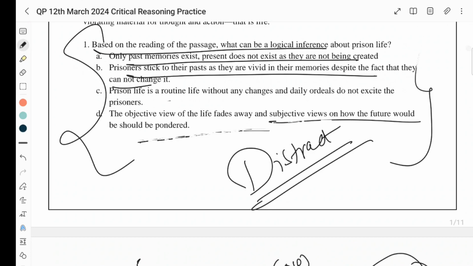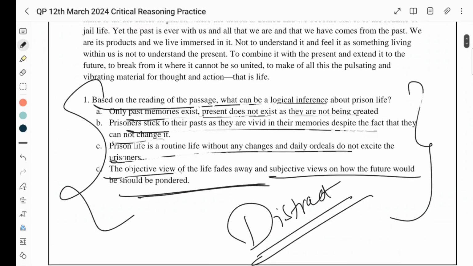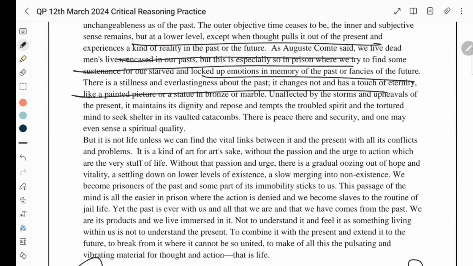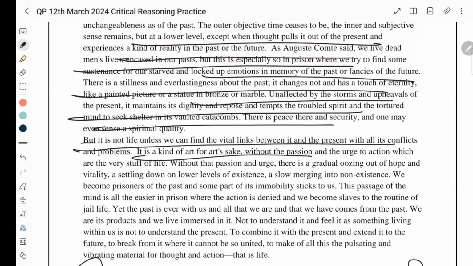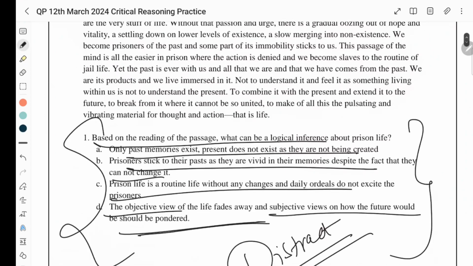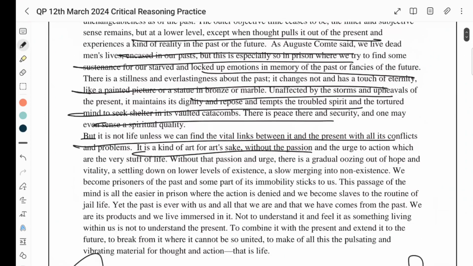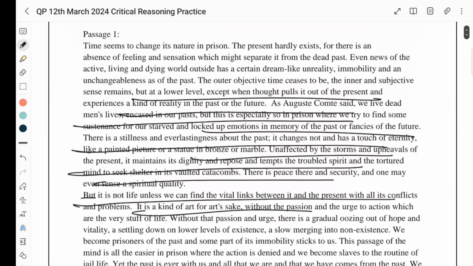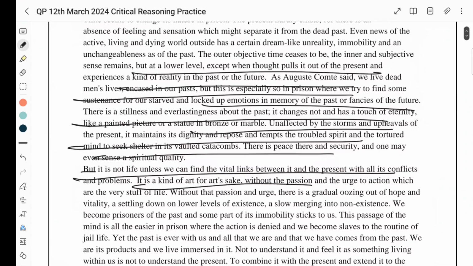Stop underlining, stop underlining, it distracts your brain unnecessarily, right? When you go back to the passage and you look at the passage, the entire passage is like this, right? The entire passage has been done and marked like this. You don't know what is the area that is important and what is the precise information you are looking for. It gets distracted. Second, it gets very clumsy. The flow of the passage will get very clumsy in your head. You won't be able to recall what portion was mentioned where. This is the second drawback of underlining a lot.